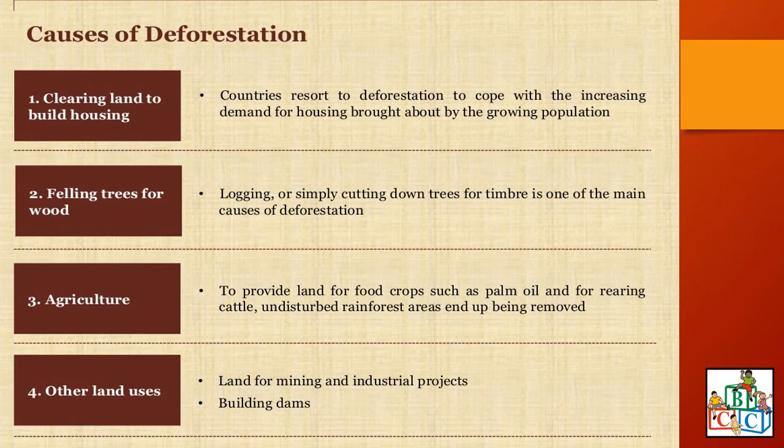Felling trees for wood. Logging, or simply cutting down trees for timber, is one of the main causes of deforestation. So nowadays, wood is in high demand for furniture and for other purposes. Agriculture, to provide land for food crops such as palm oil and for rearing cattle. Undisturbed rainforest areas end up being removed. Other land uses: land for mining and industrial projects and for building of dams.